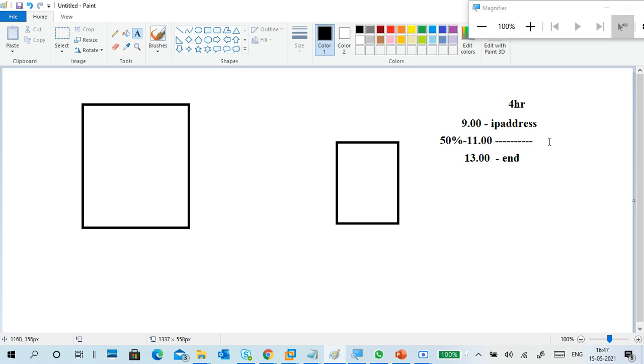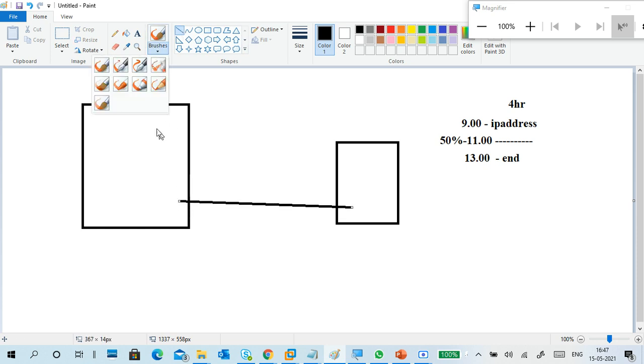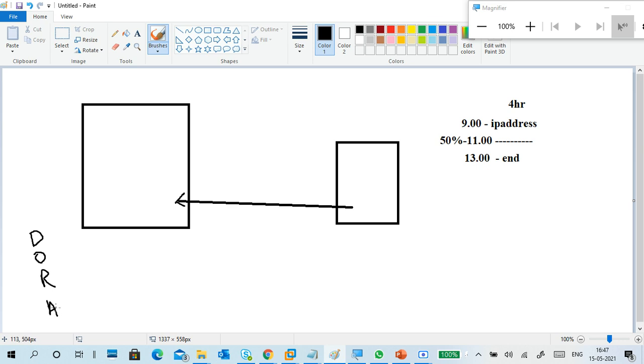Okay, so at this time, what happens? The client will send a packet. What is that packet? DORA: discover, offer, request, acknowledgement, right? Discover means you don't know who the DHCP server is, so you have to discover the DHCP server.